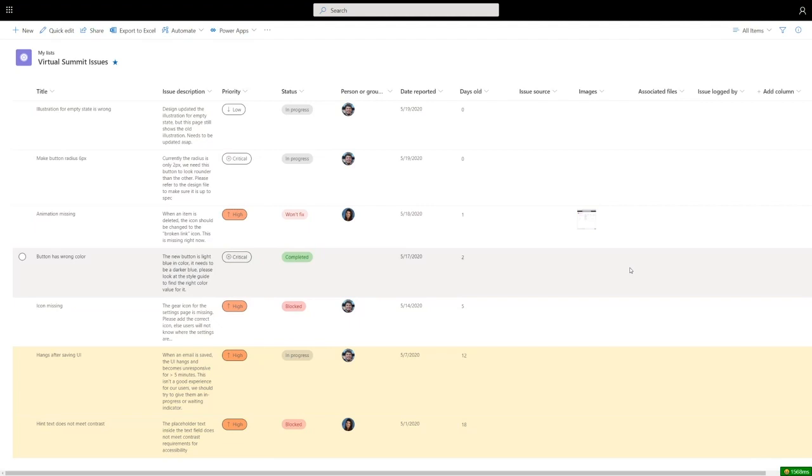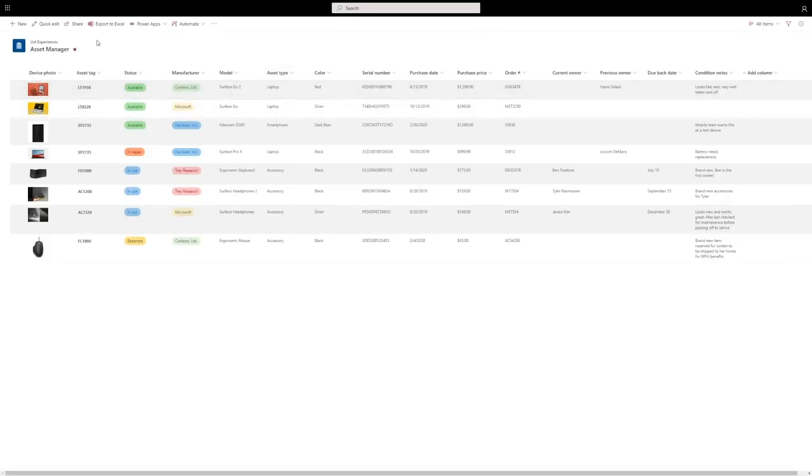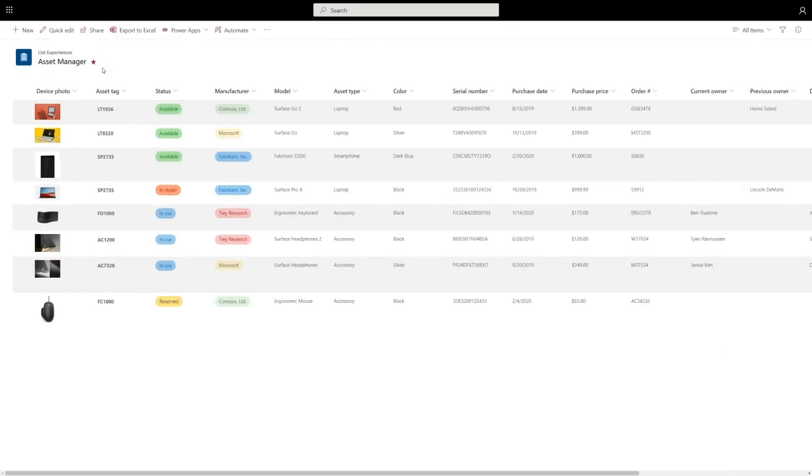But it's important to know that lists are more than just rows and columns of data. For an issue tracking list, I think this format works great, but there's a lot of different kinds of lists. One type of list is an asset tracking list. So I've switched to another list here, and this is the list my team is using to track physical devices. You see that some devices are available, some are in repair, some are in use, and this is great. But we have a different visualization that's really well suited for lists like this, where the visual element is really the focal point. We have a new gallery view.